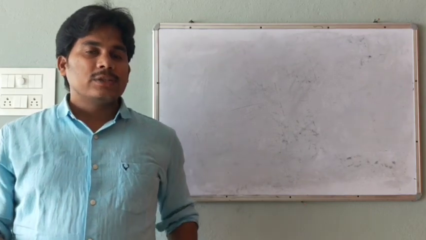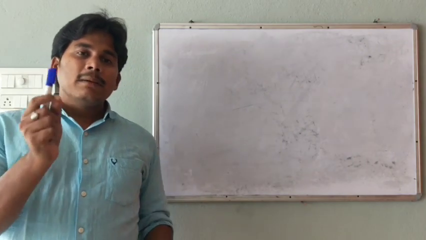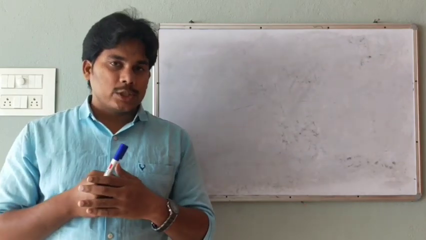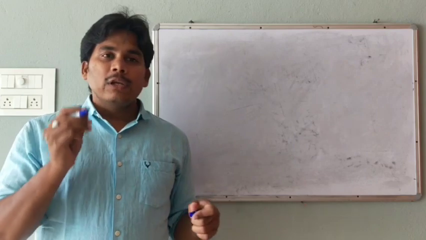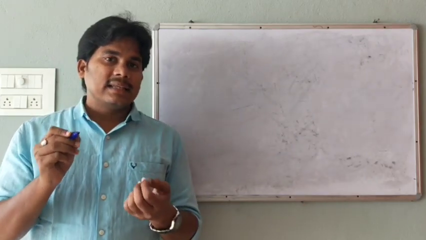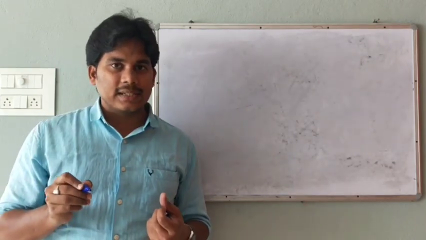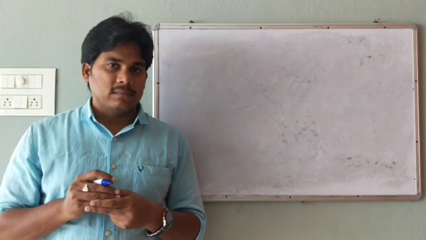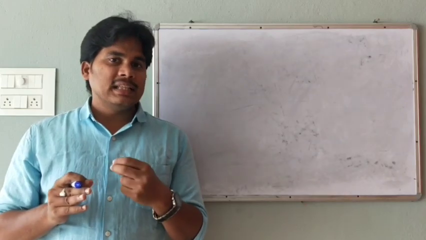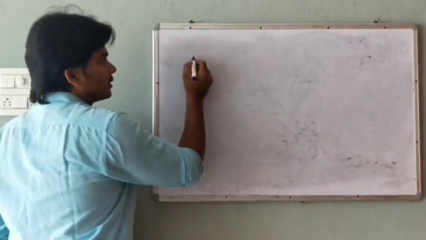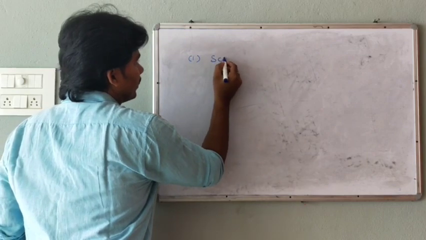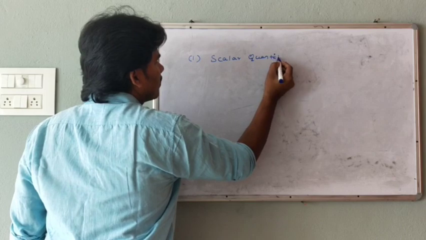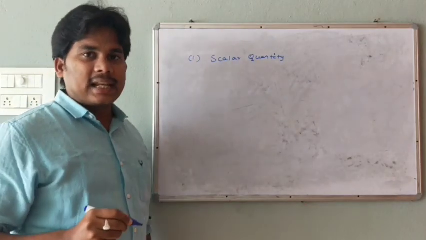For this, first we have to understand where this concept came from. What is the additive nature of charge? We know that charge is a basic property of matter, and charges have some natures or properties. The first nature of charge is that it is a scalar quantity.